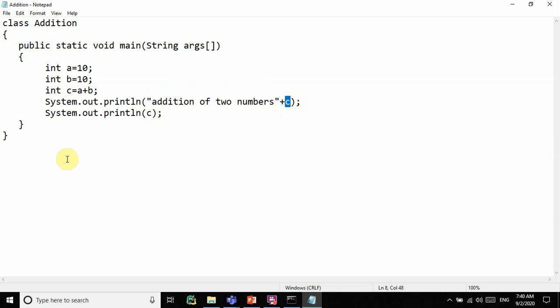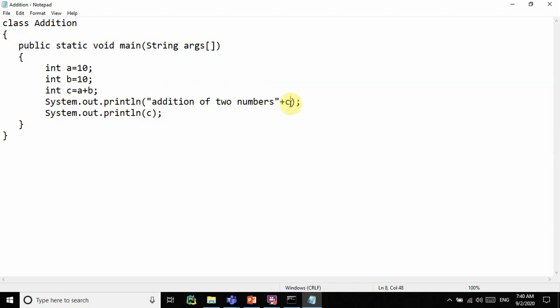In Java anything can be treated as a string. So you can concatenate these two. Of course, here we have an int data type, but whenever the data is in System.out.println, it can be treated as a string.